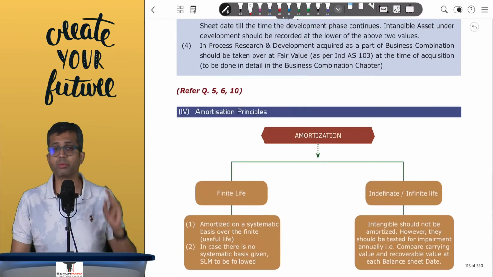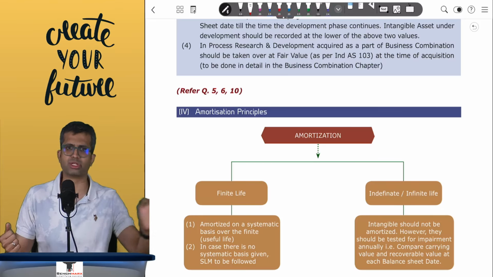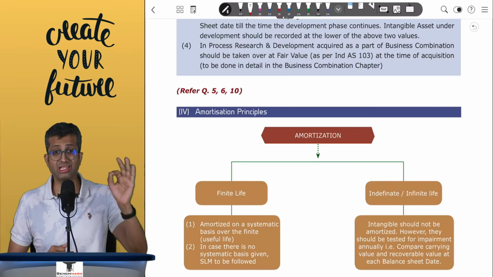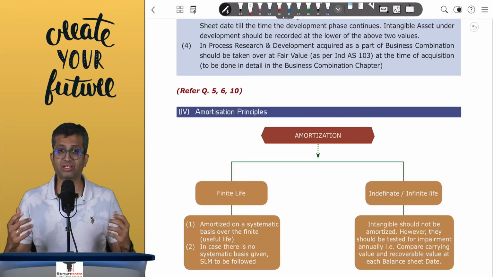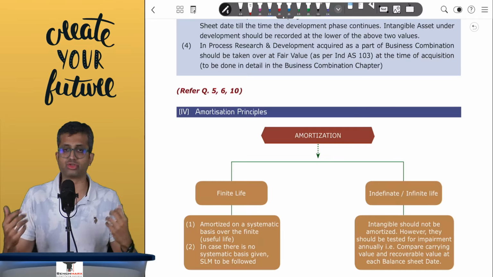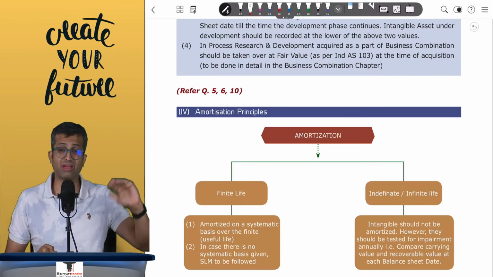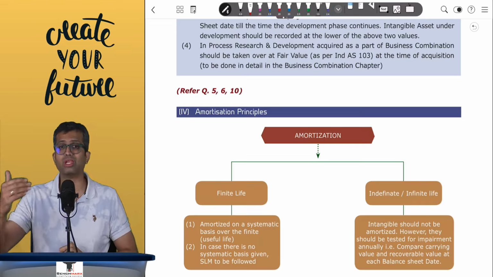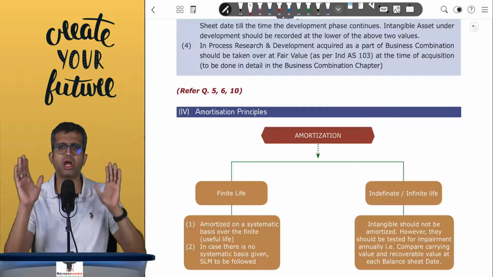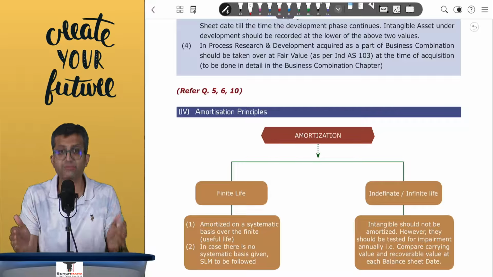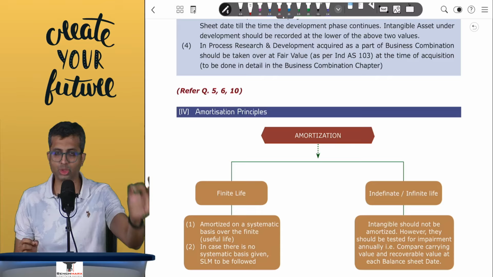Third part of the standard pertains to amortization. Now, amortization for intangible is similar to depreciation for a tangible. Now, when you are looking at an intangible asset, amortization over here will be subjected to intangibles having a finite life. If intangibles have a finite life, then you will amortize it over the useful life. Remember, the physical life might be different, but you will amortize it over the useful life. Like patents, copyrights, they do have a finite life.